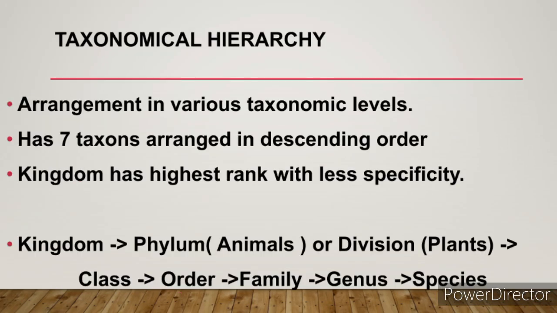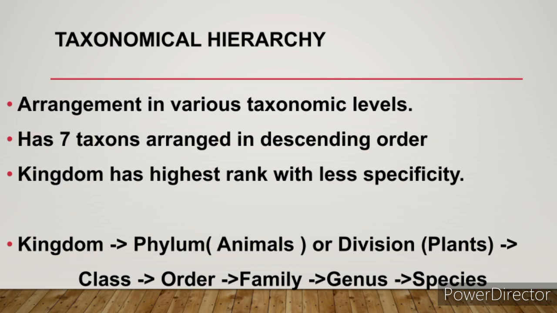Next we'll see about taxonomical hierarchy. Here hierarchy indicates various levels of kinship. We have 7 taxa under taxonomical hierarchy, which are arranged in descending order from kingdom to species. Next we'll see about taxonomical aids.